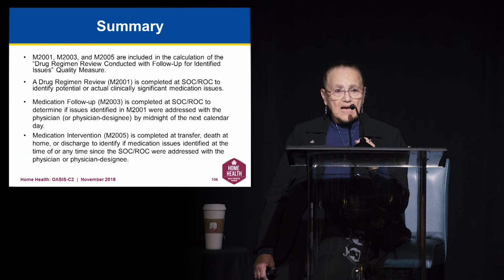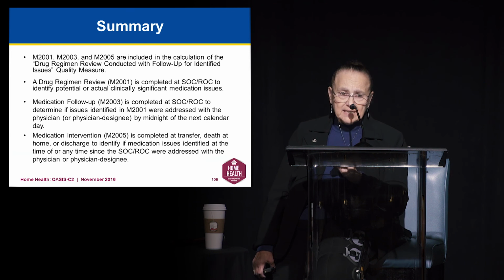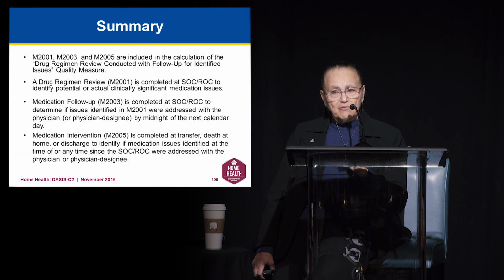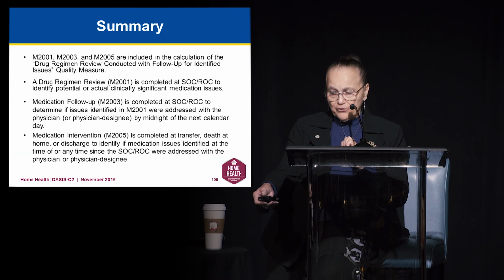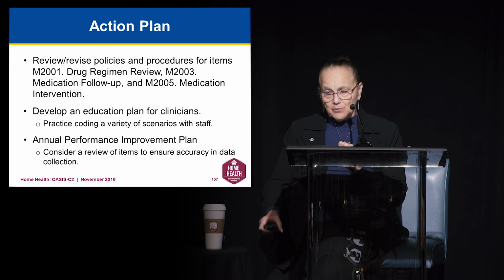484.55. This is our responsibility to review the drug regimen, to have agency policy and procedure that governs how we do it, so that we are, in fact, completing the task, complying with the intent, and are answering the question correctly, so that your staff and your agency are getting credit for the quality work that they're doing. So go back and read them carefully to be sure that you do understand exactly what we're talking about.